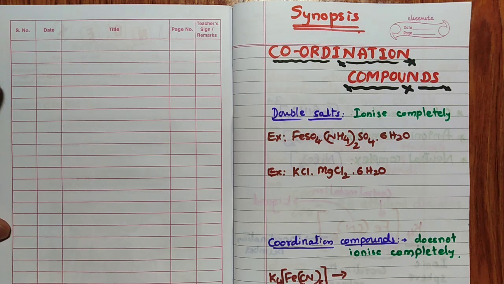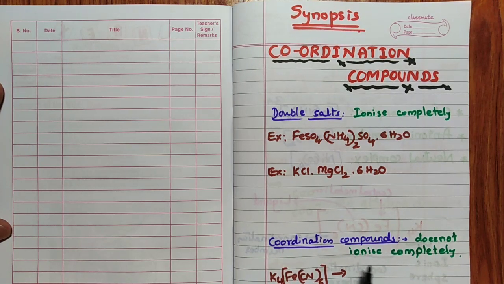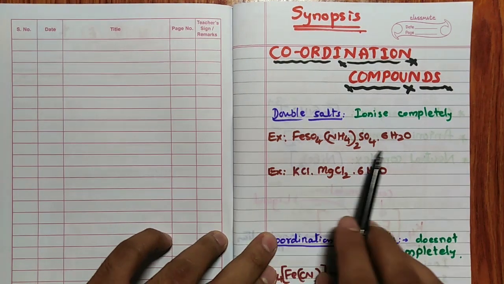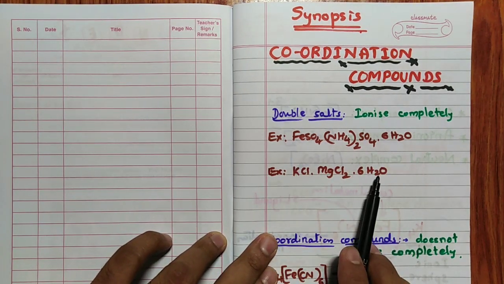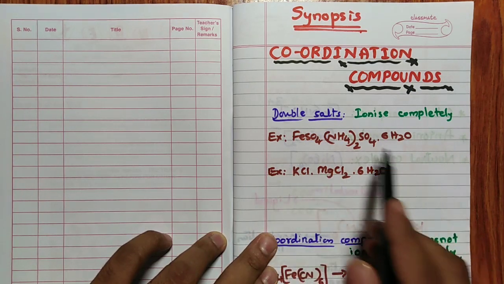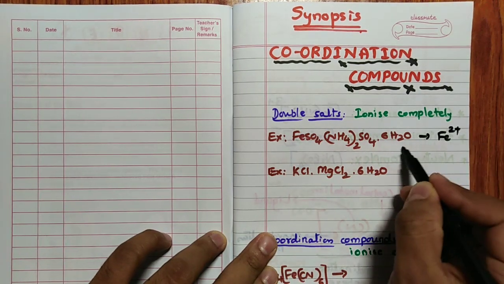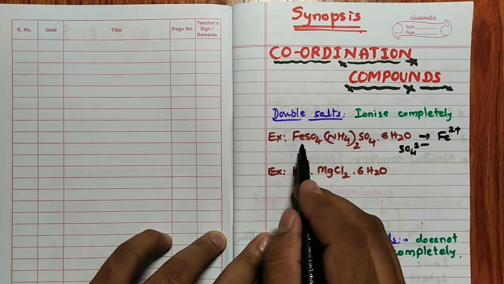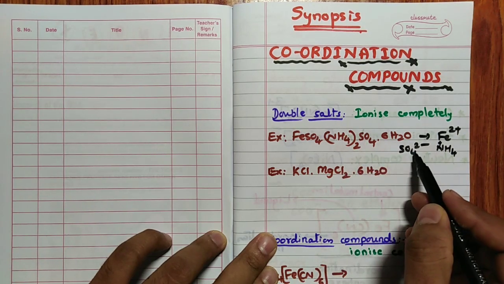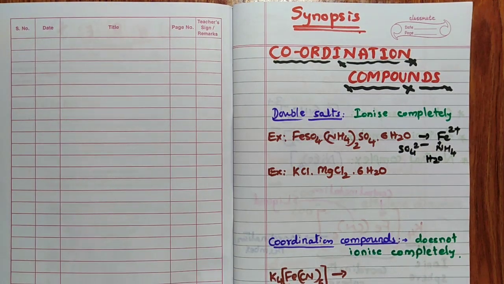When we say compounds, remember there are 2 types mainly. Double salts, which will ionize completely, and coordination compounds, which do not ionize completely. Double salts ionize completely means, for example, this is Mohr's salt. This is carnallite, which will give rise to all types of ions. All these can ionize completely to give Fe2 plus ion, SO4 2 minus ion from FeSO4, and NH4 plus ion from ammonium. Once again sulfate SO4 2 minus and water molecules come out. So complete ion formation will be there.